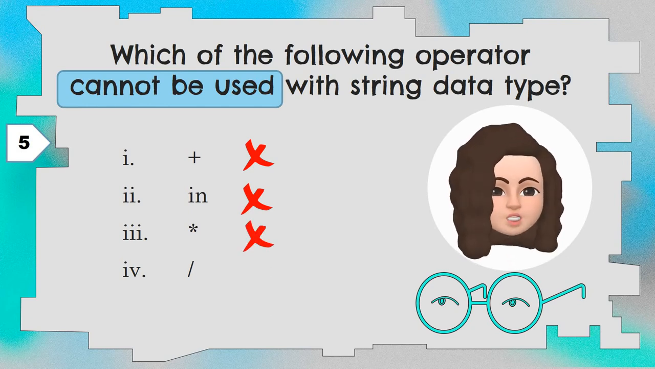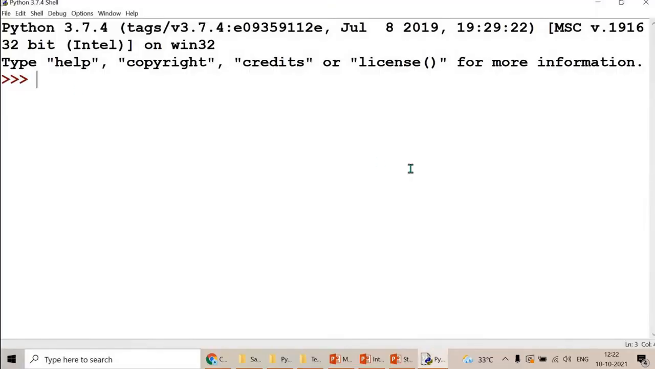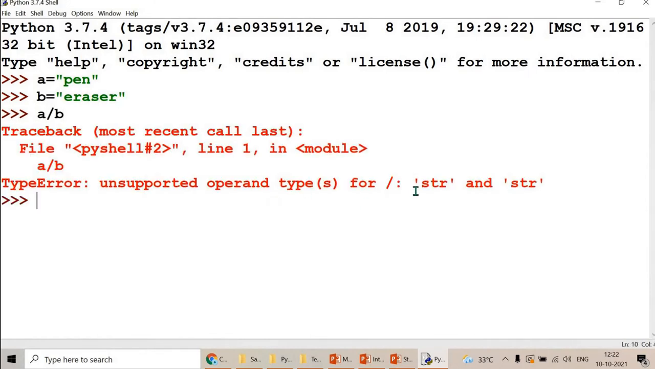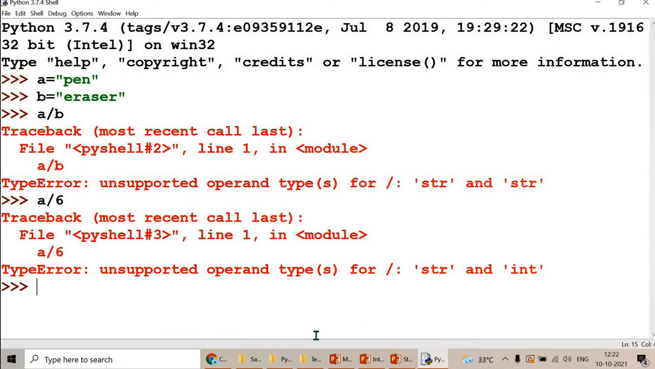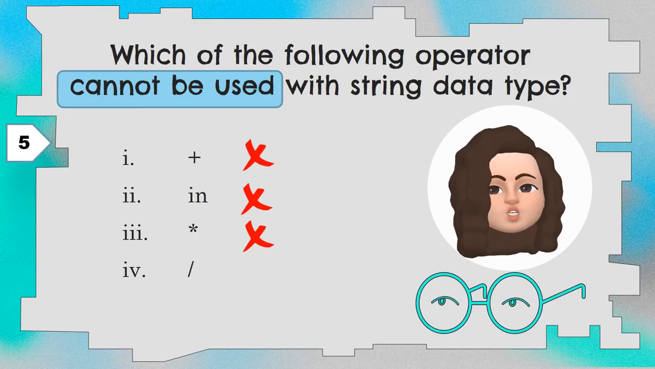Now slash. Let me give a is equal to pen and b is equal to eraser. If I give a slash b, it will give you an error because of unsupported operand type. You cannot use slash with a string data type. Even if I give a slash 6, then also it is an error. Okay, so slash is the correct answer which cannot be used with string data type.